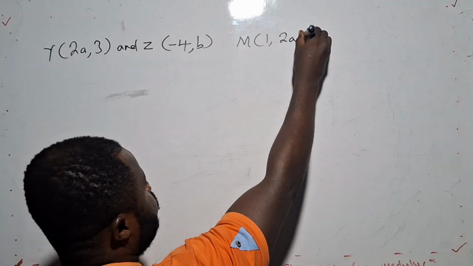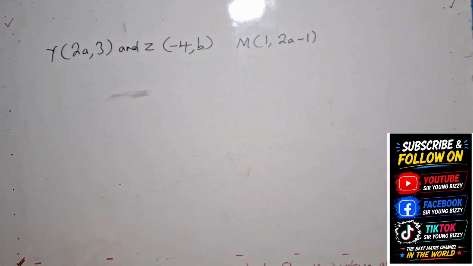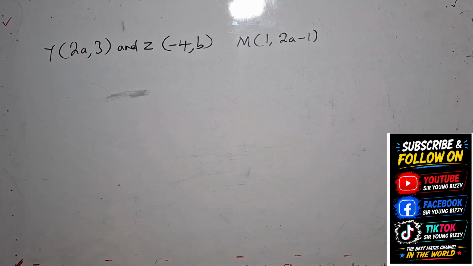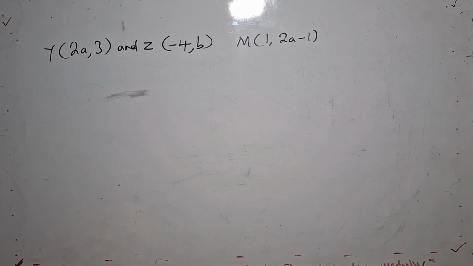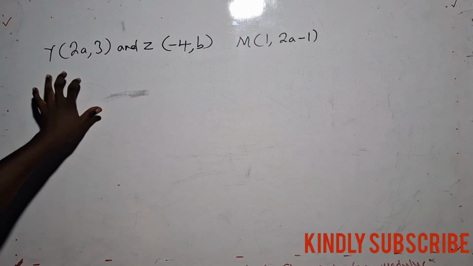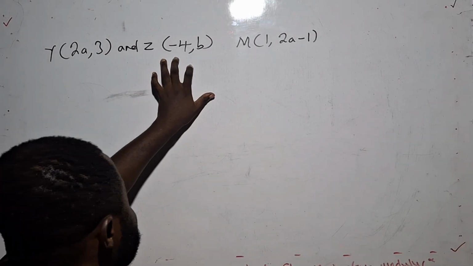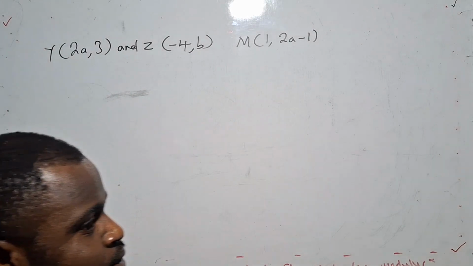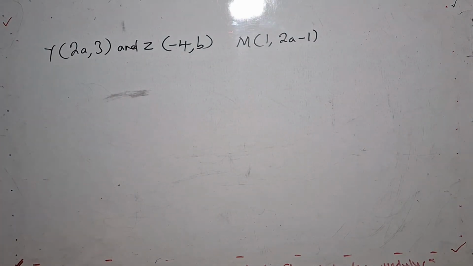This is a WASSCE question. Yes, this is a WASSCE question in the last 2 years or so. We can go and check that. So they said the midpoint joining the line Y and the line Z is this. So this one, they have given us the midpoint.